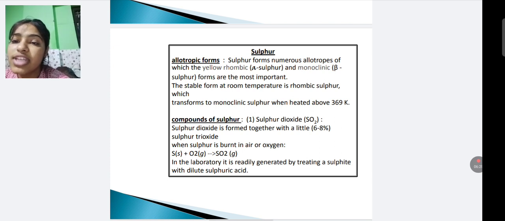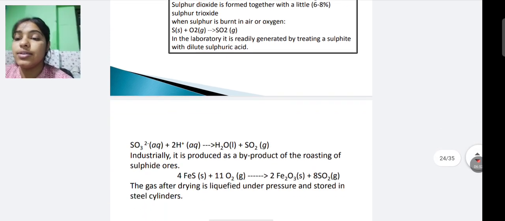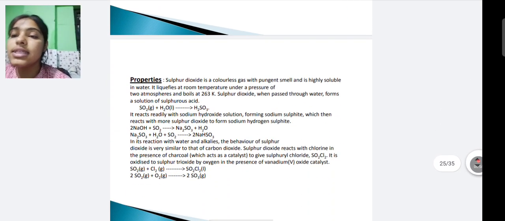Sulfur dioxide is formed together with a little, 6 to 8%, sulfur trioxide, when sulfur in solid form is burnt in air in the presence of oxygen gas. In the laboratory, it is readily generated by treating a sulfite with dilute sulfuric acid. Now we can see its properties.